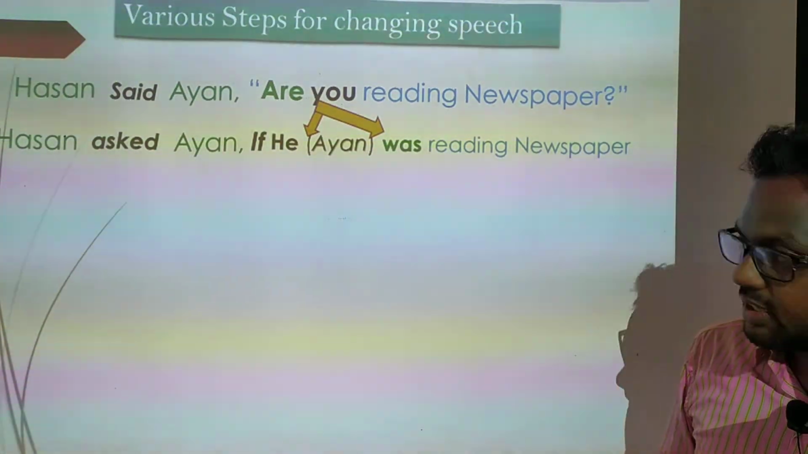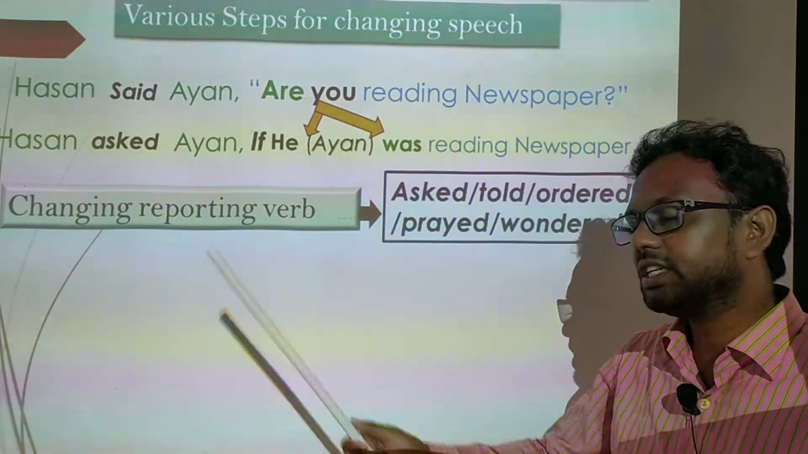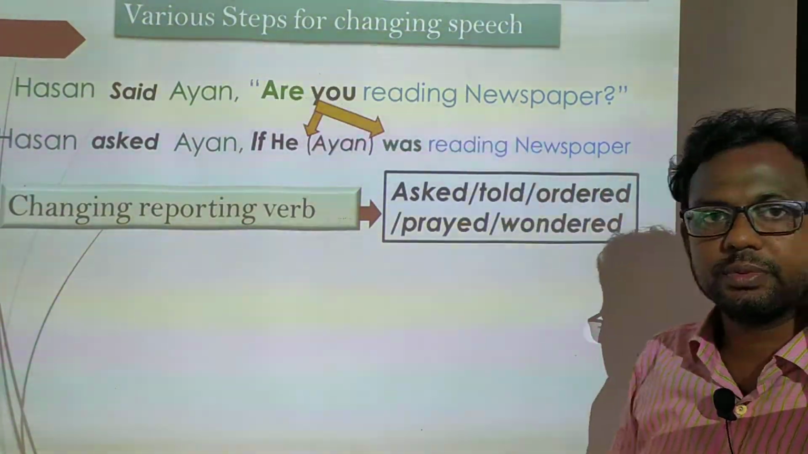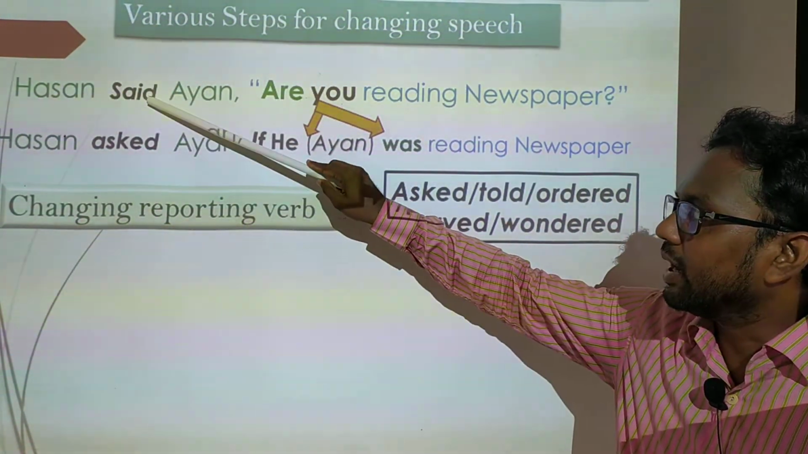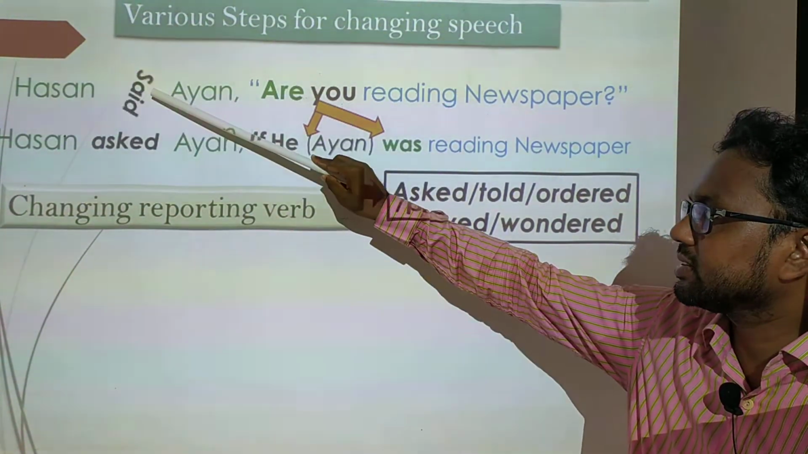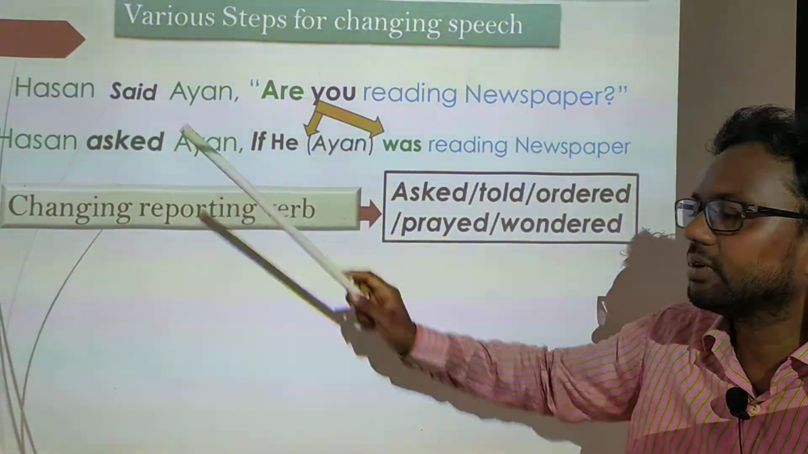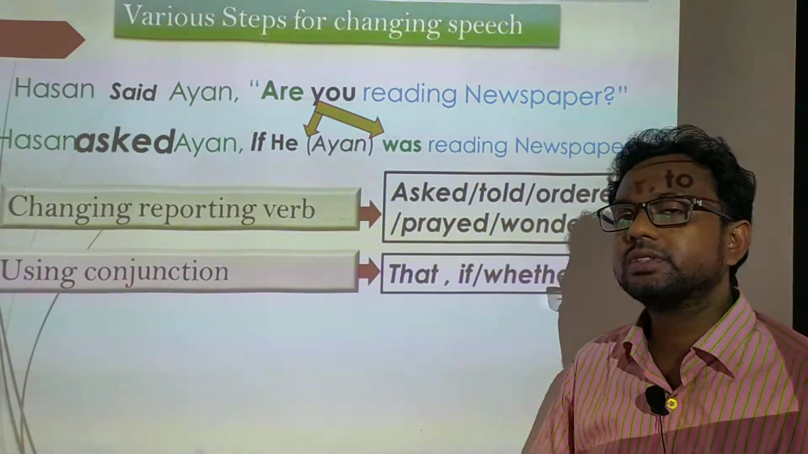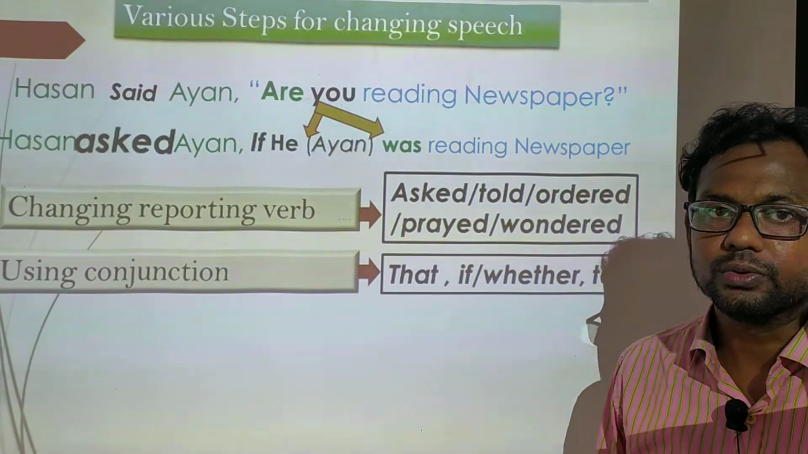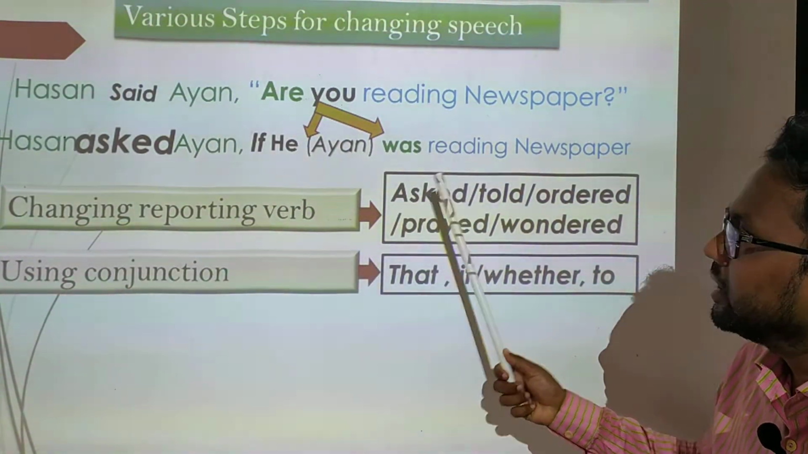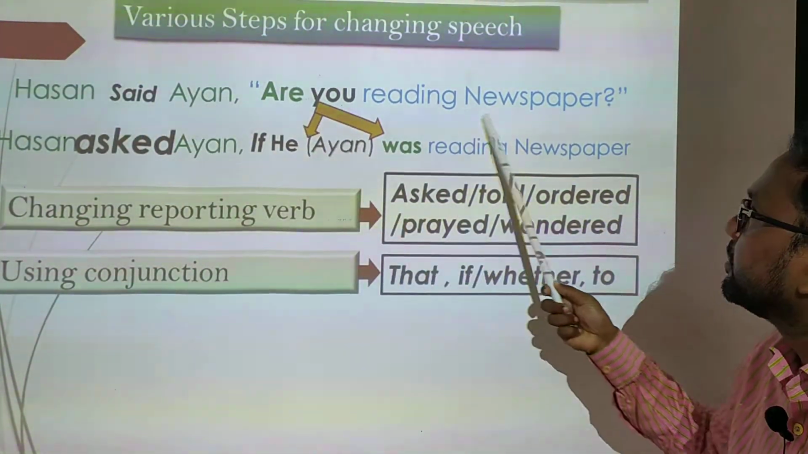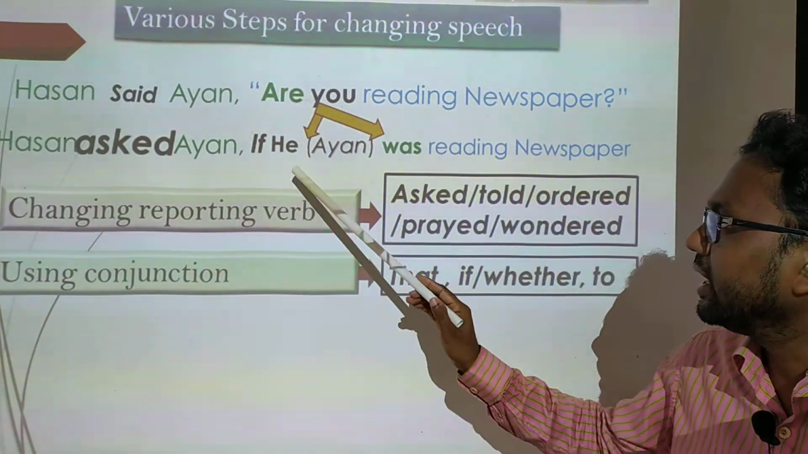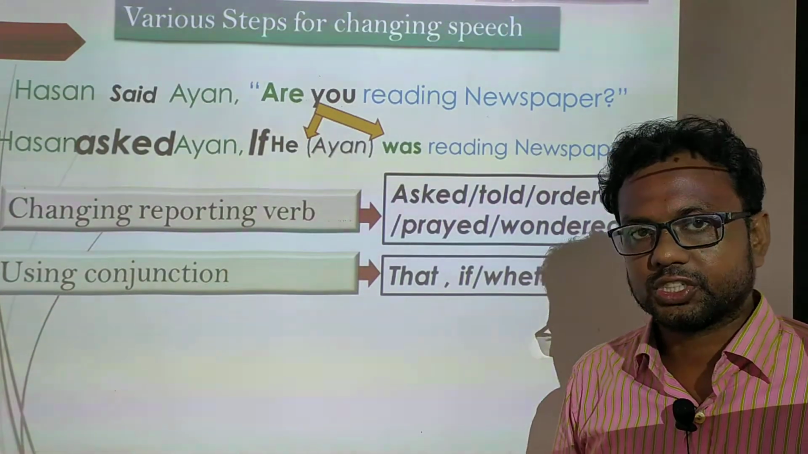Here, the first step is changing the reporting verb. Dear students, when the direct speech is described, the reporting verb will be changed. Here, said is changed into asked. Now, in this step, using a conjunction, you have to use a conjunction between the reporting verb and reported speech as you want to describe or narrate it. Here, if is the conjunction.